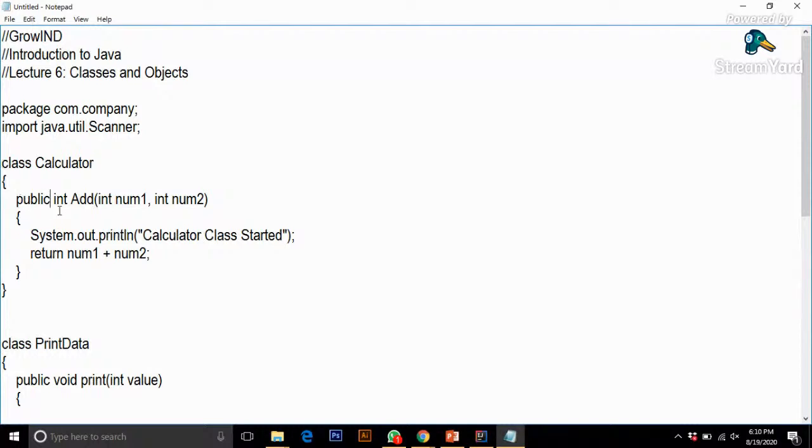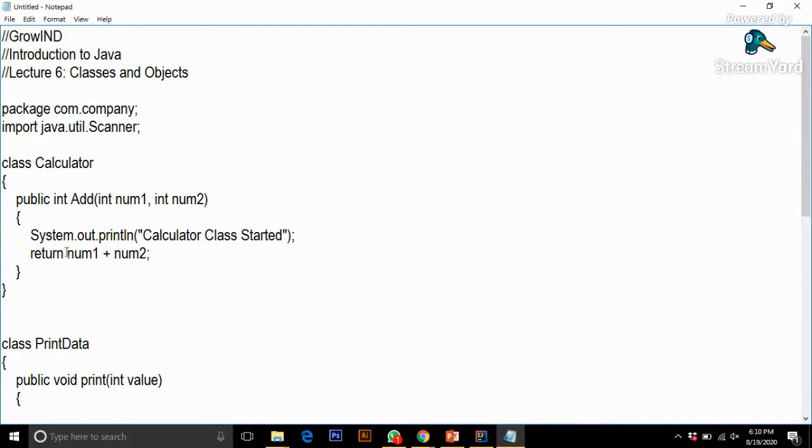Now in our method add, I have first of all created two variables over here, num1 and num2, both integers. Notice the return type of this method is int only. Then I have printed a statement, calculator class started, so that I could know that the calculator class is being accessed.